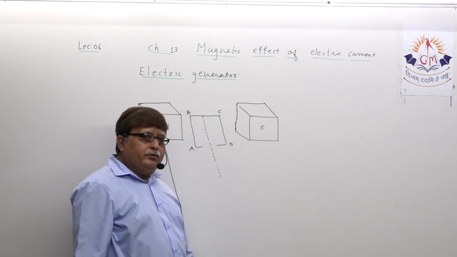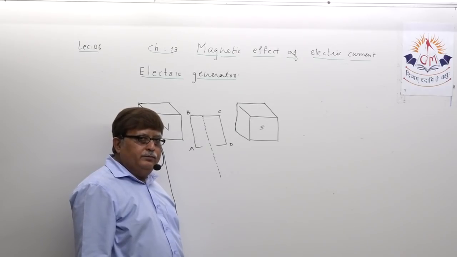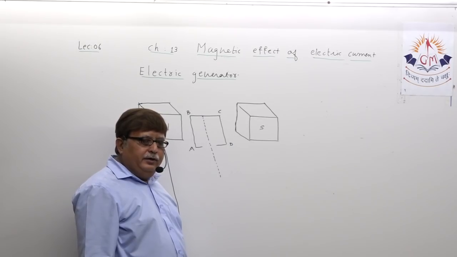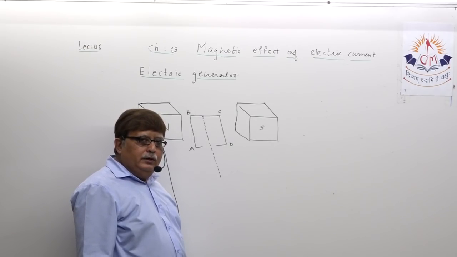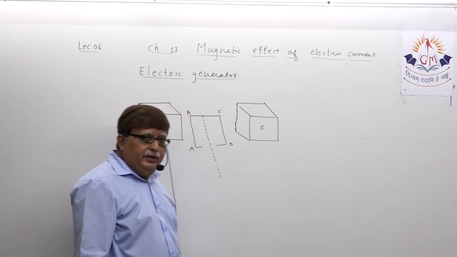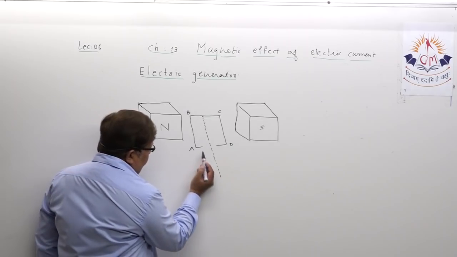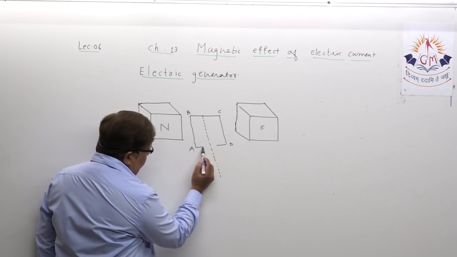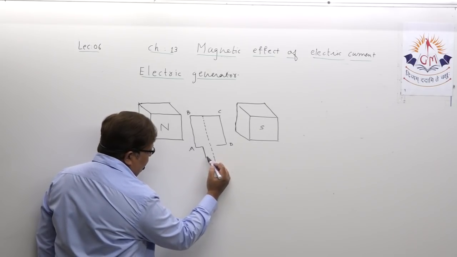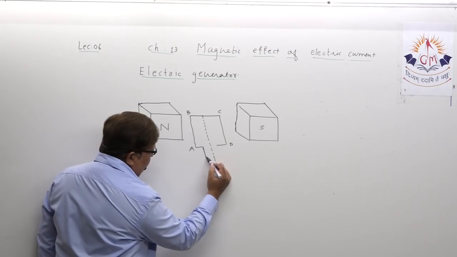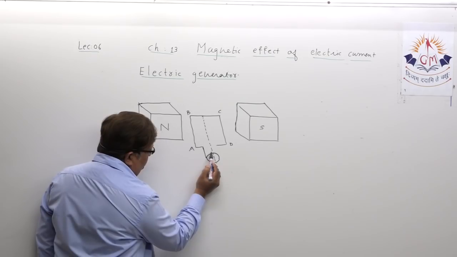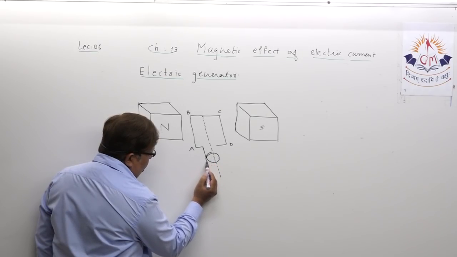Both ends of this coil are connected to the slip rings. We studied in the electric motor also, two slip rings. Suppose here one slip ring, and this slip ring is actually going to rotate.